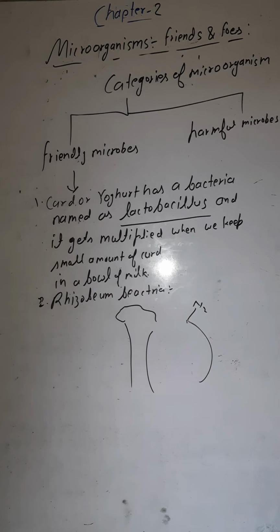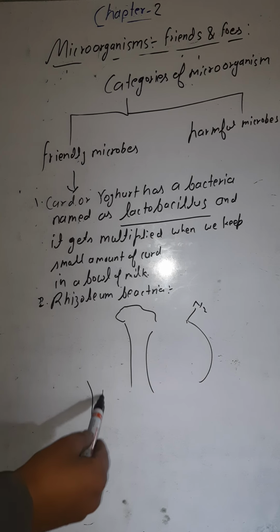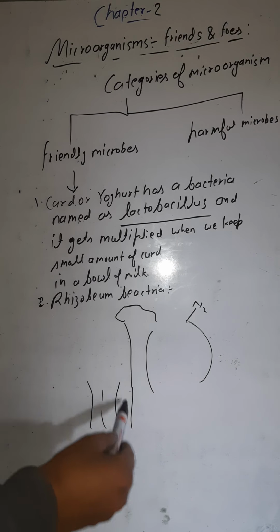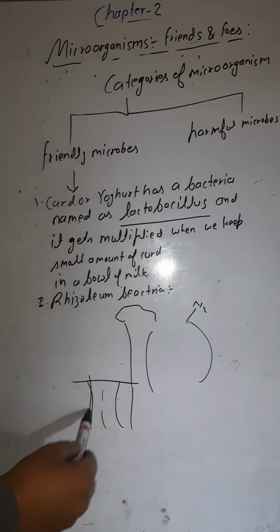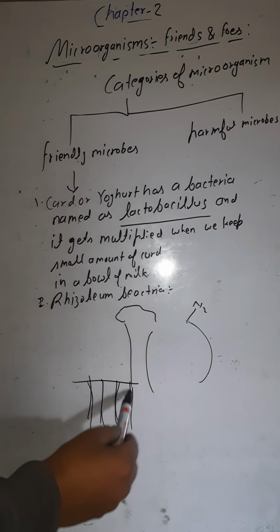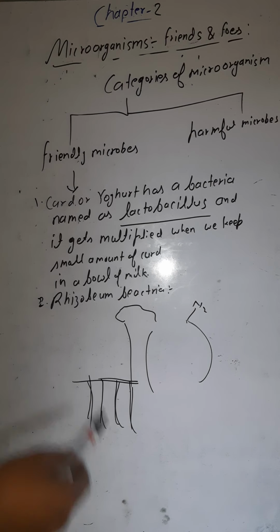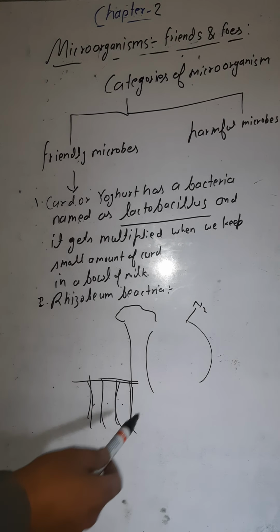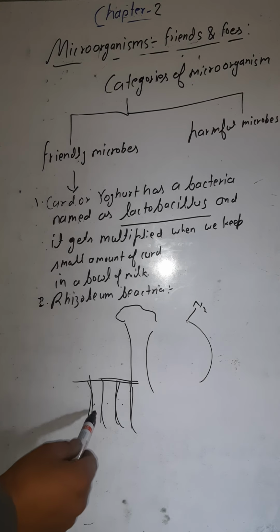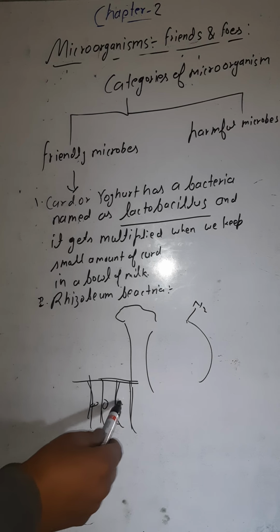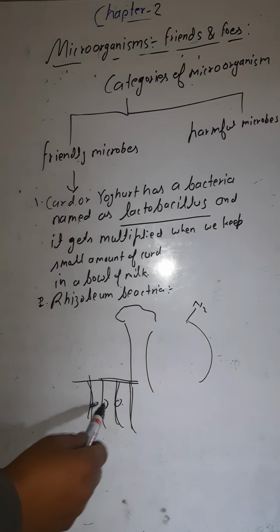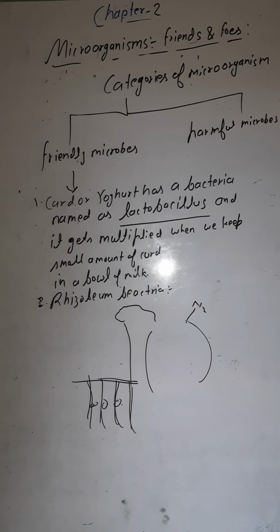Now see what happens. We have some leguminous plants like this. These leguminous plants have some root nodules here. These are the root nodules of the leguminous plants. In these root nodules, the rhizobium bacteria lives. It is present here in the root nodules of the leguminous plants. Now see what happens.